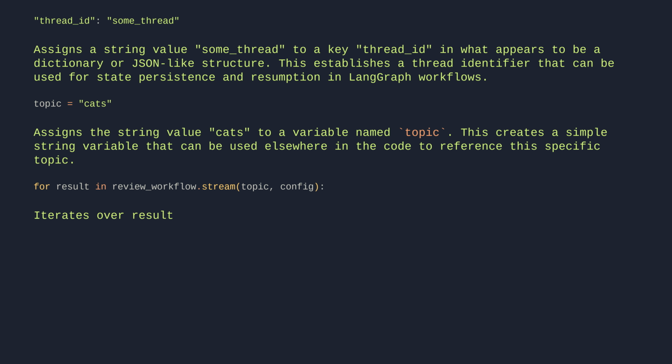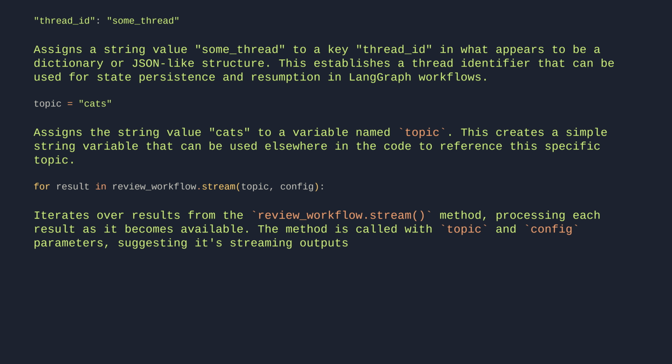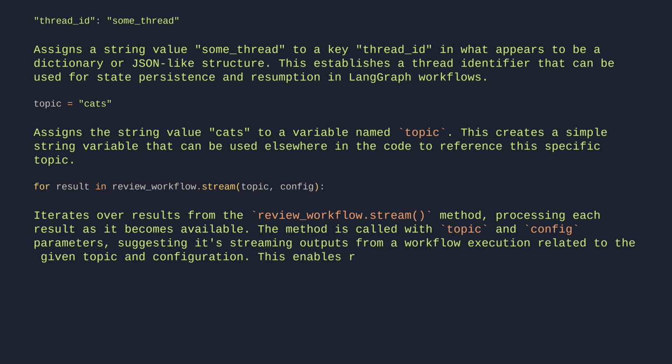Iterates over results from the review workflow stream method, processing each result as it becomes available. The method is called with topic and config parameters, suggesting it's streaming outputs from a workflow execution related to the given topic and configuration. This enables real-time processing of workflow results rather than waiting for complete execution.